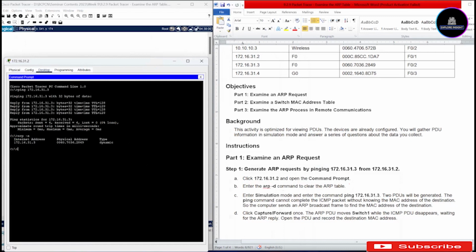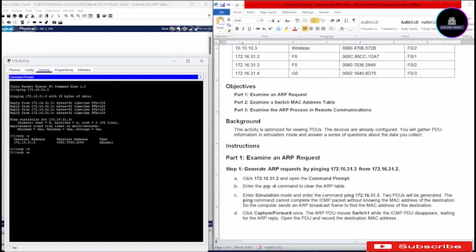Now, the next thing we need to do is to delete, which we have here in step 1B. How do we delete? We say arp -d. If you do that and go back to check the ARP table, you just need to use your forward arrow to do that. You don't need to type any further.